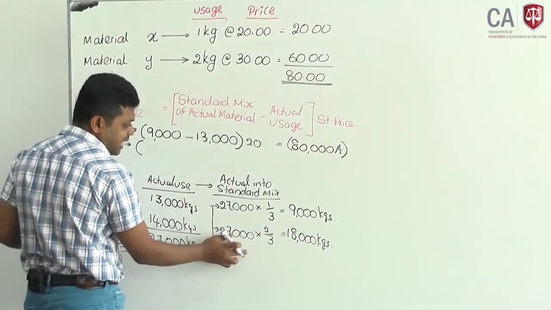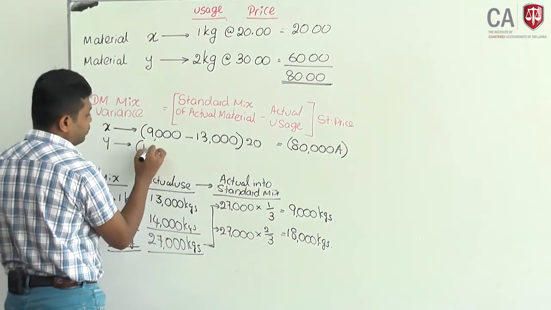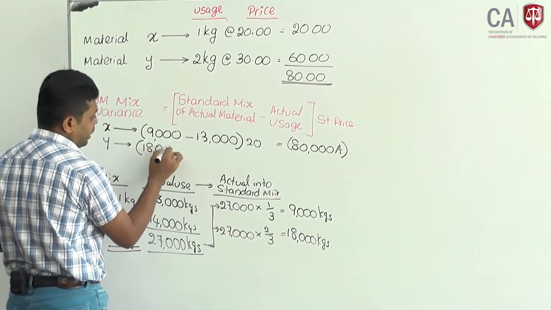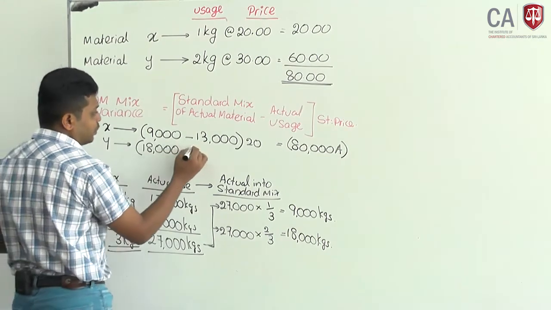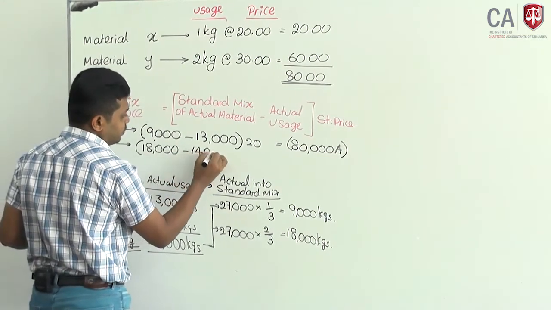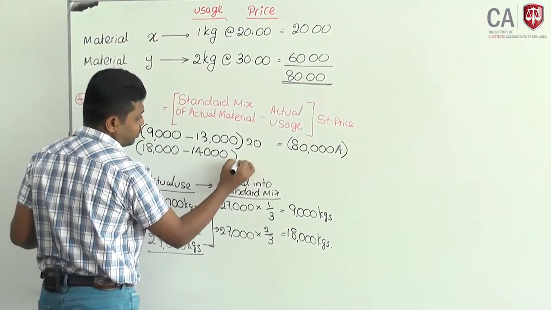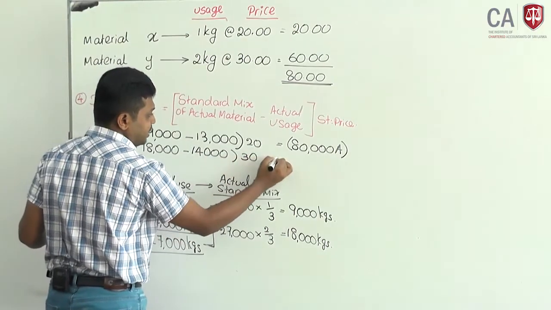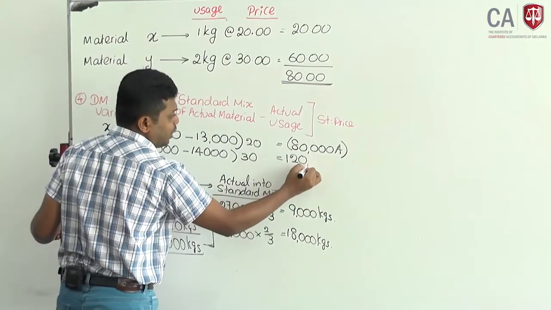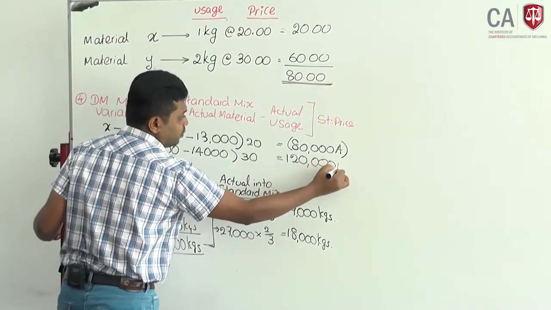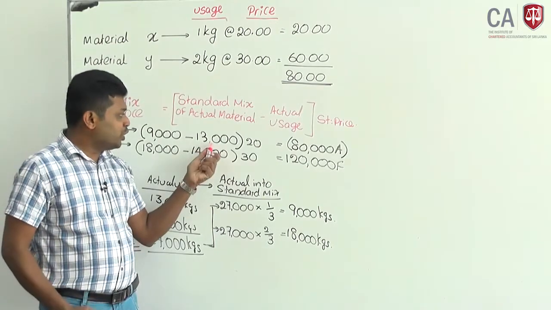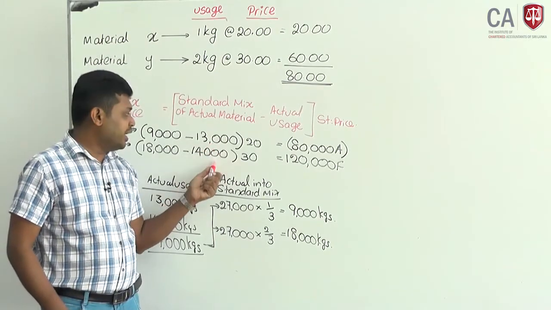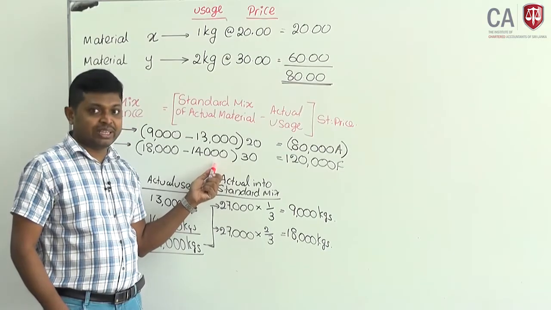Material Y, according to the standard mix, it should be 18,000. But actual, it is 14,000. Standard price is 30. 120,000 it is favorable. That means you have increased the proportion of cheap material and reduced the proportion of expensive material.